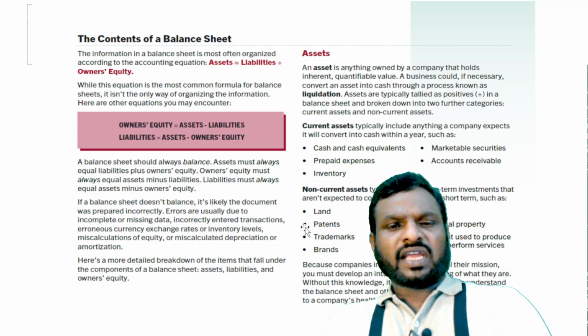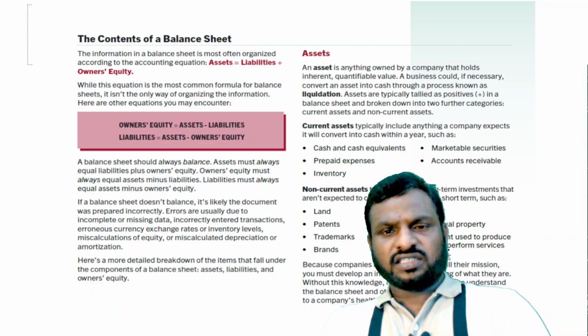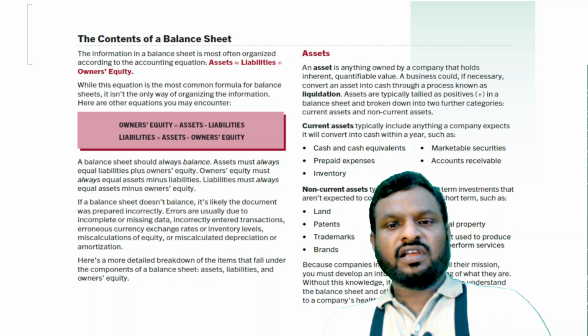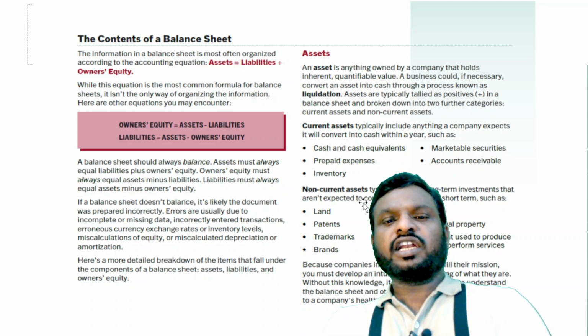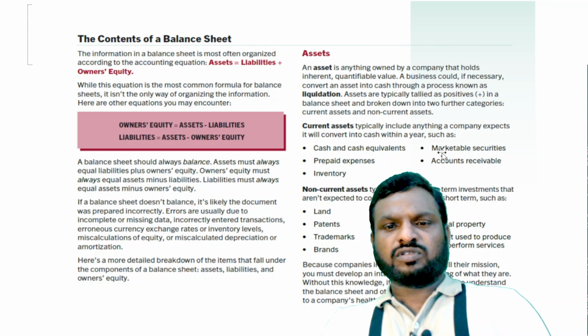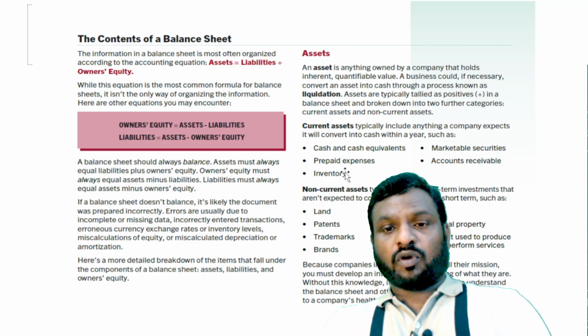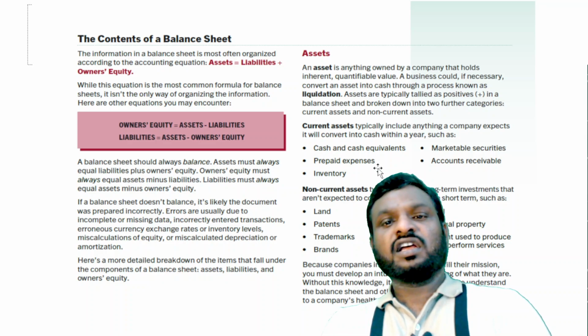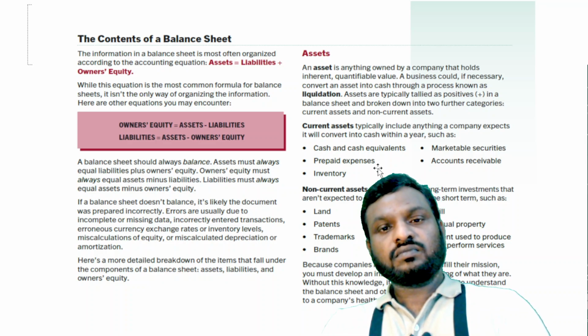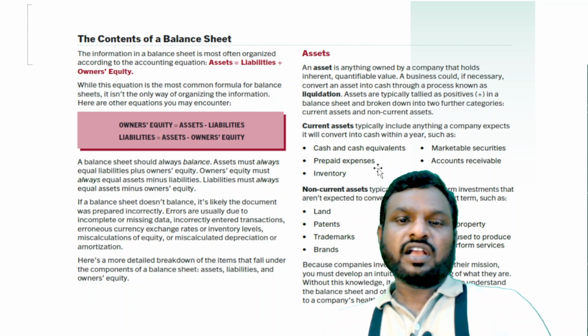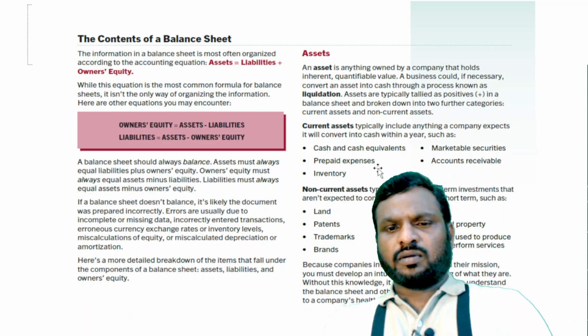Examples of non-current will be land, building, patents, copyrights, trademarks, goodwill, or motorcycles, etc. Plant and machinery. Each and everything will be furniture. Each and everything will be generally non-current, called fixed assets. And current is nothing but cash, bank balance, marketable securities, short-term investments, short-term advances given, inventories, inventory for the products, as well as accounts receivable, prepaid expenses, and as well as advances paid to the creditors and the suppliers. Each and everything will come under current. This is the general language. Either you follow IFRS or US GAAP, whatever, this is the method.